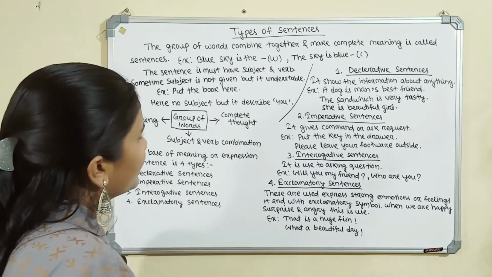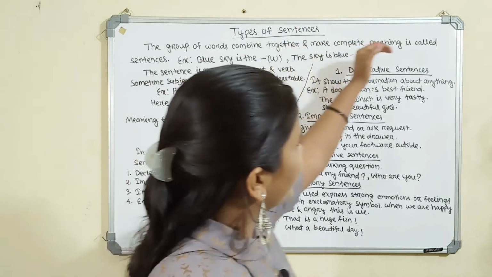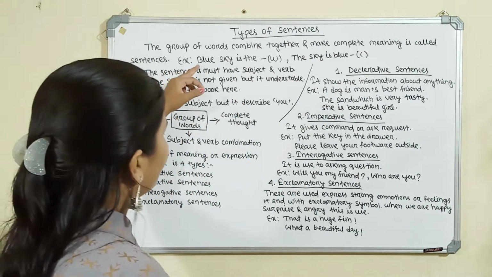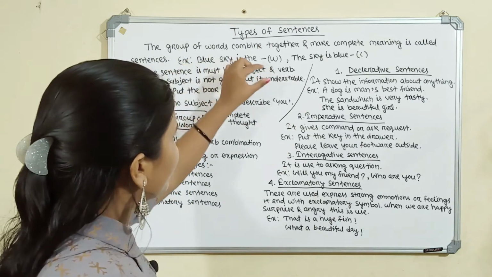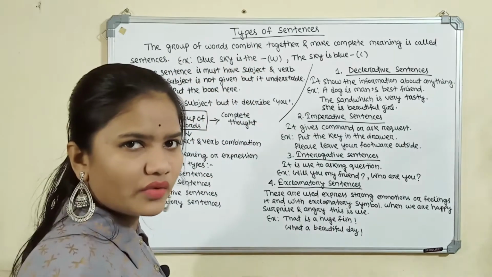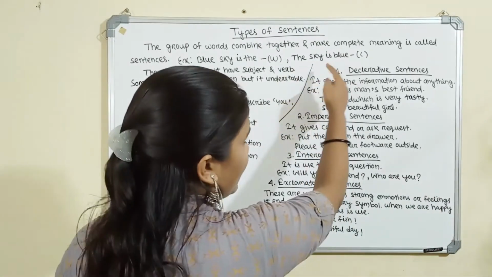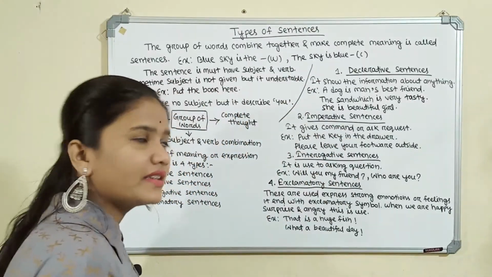Like that, if a group of words combine together and make a complete meaning, that is called a sentence. If we take one example, "Blue sky is", it is not a proper arrangement of words and it shows no meaning. So the correct sentence is "The sky is blue." Why?